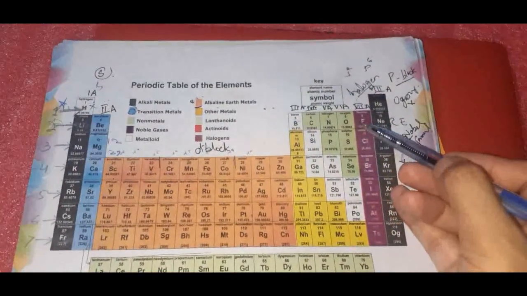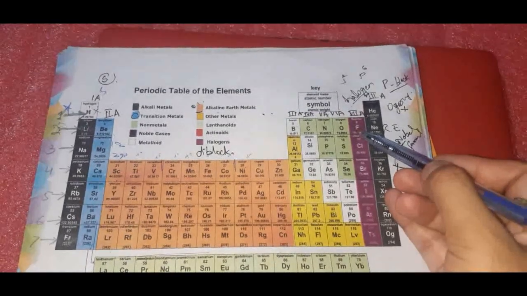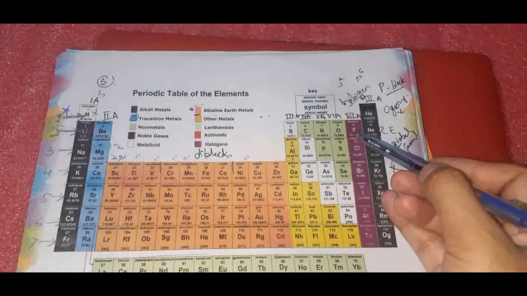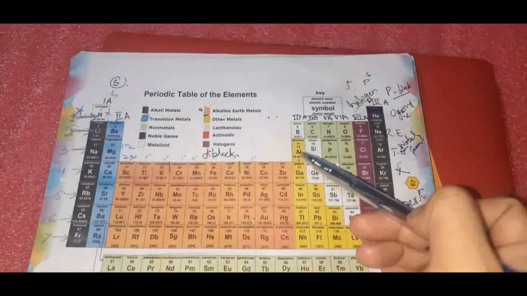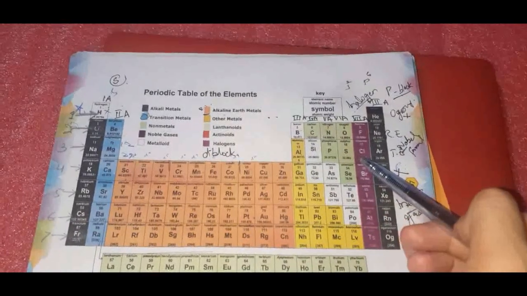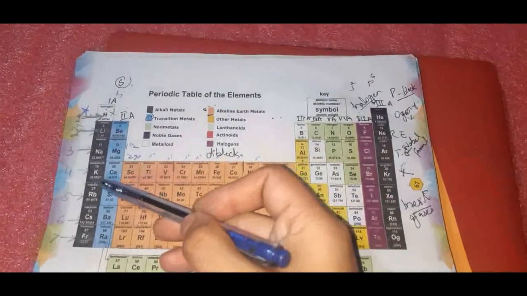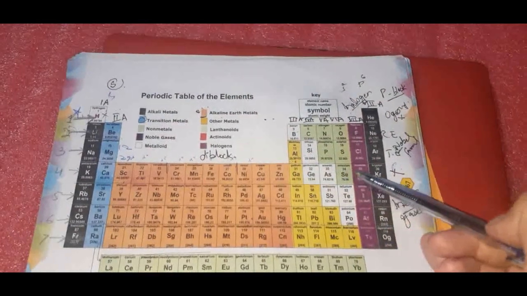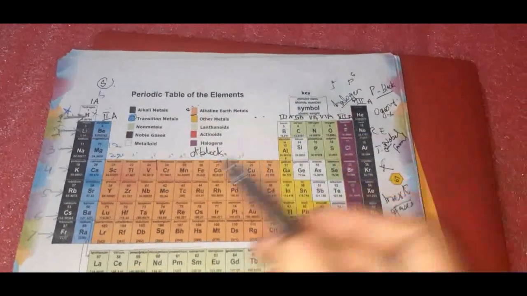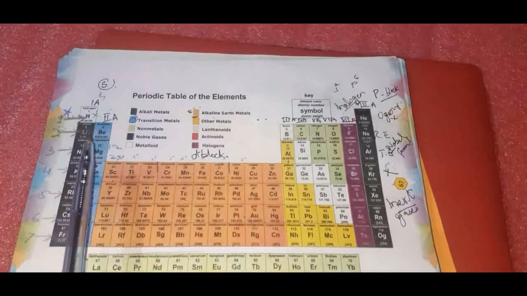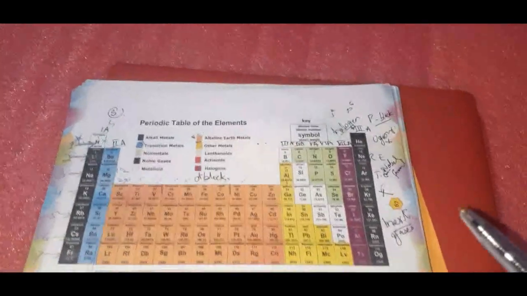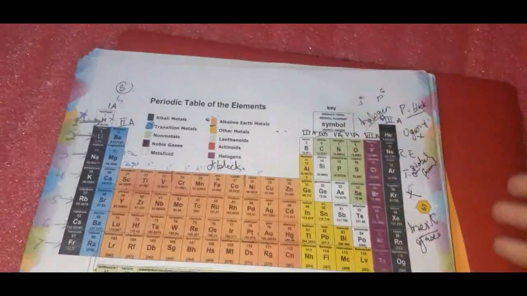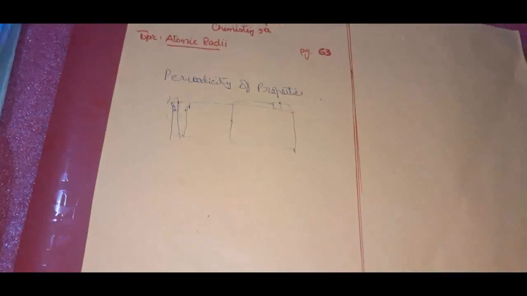Similarly, this fluorine is a halogen, a salt maker. So let's see, where is the next salt maker? 1, 2, 3, 4, 5, 6, 7, 8. So at the 8th element, where is the next? 1, 2, 3, 4, 5, 6, 7, 8. That is bromine, right? Leave the transition metals. We can take them as periodicity of properties as well, but the actual periodicity of properties belongs to atomic size and other physical properties, right?